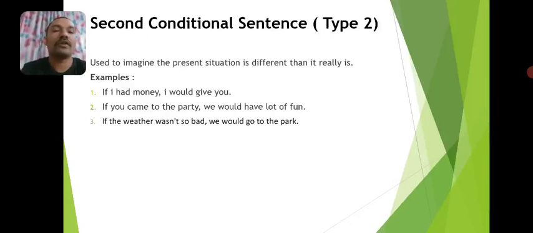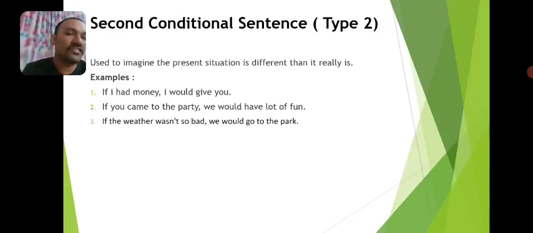If you came to the party, we would have a lot of fun. That means you don't come to the party, and we don't have any chance to have fun. Look at the last example. If the weather wasn't so bad, we would go to the park. So the weather is actually bad now, and we can't go to the park now.